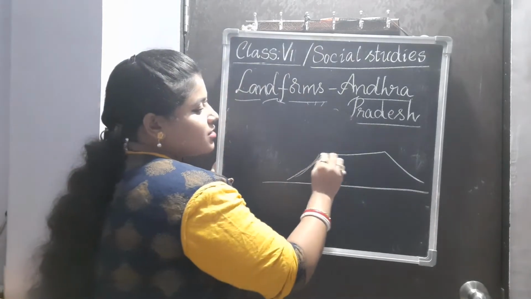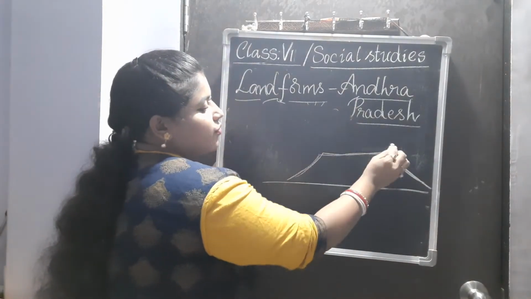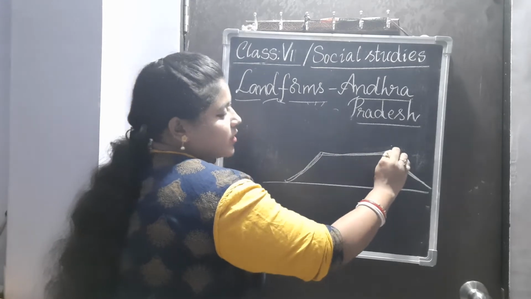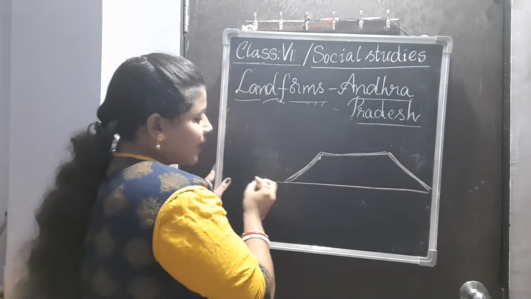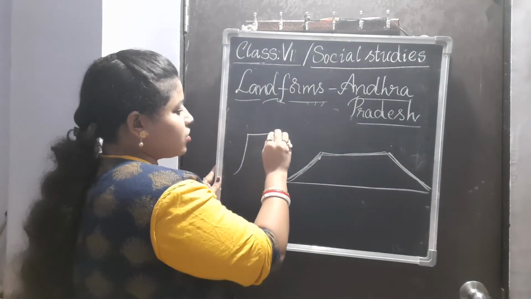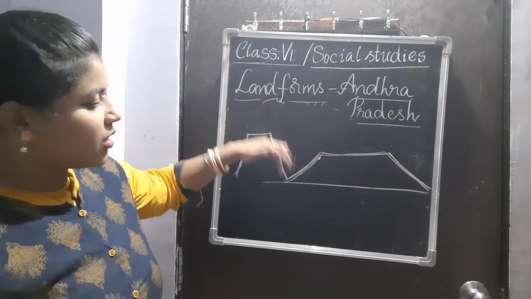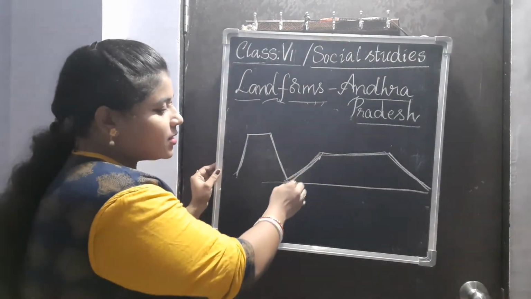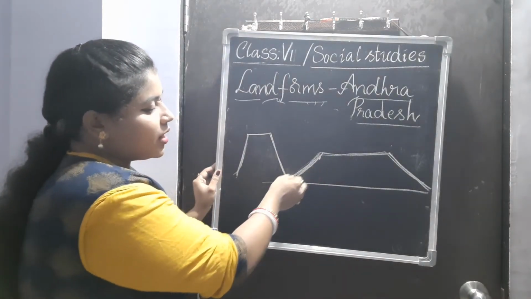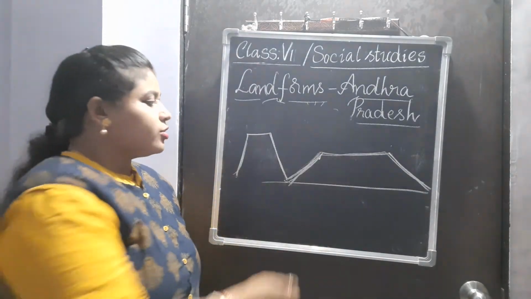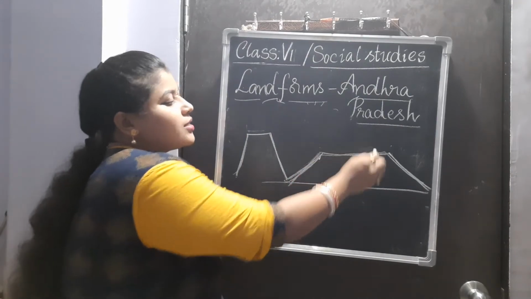Either the land is raised like this, the top is flattened and the land is raised, and when it comes down, it gets slanted. Or there are some places which are extremely steep, where people can even fall. But these are the steep lands. Others are slanting lands that people can easily walk through. Usually the tops of these lands are flattened lands.